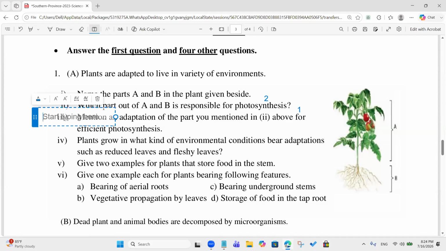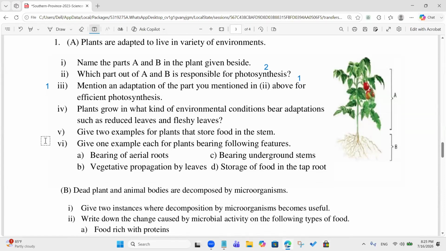Having thin, broad leaves, and green colored pigmentation, sir. Yeah, having chlorophyll, it's 1 point. Having thin broad leaves, correct. Having chlorophyll? Okay, I mentioned already, the green pigmentation. Yeah, that's chlorophyll, right? And the leaves are turned towards the direction of sunlight. Okay, 1 mark.